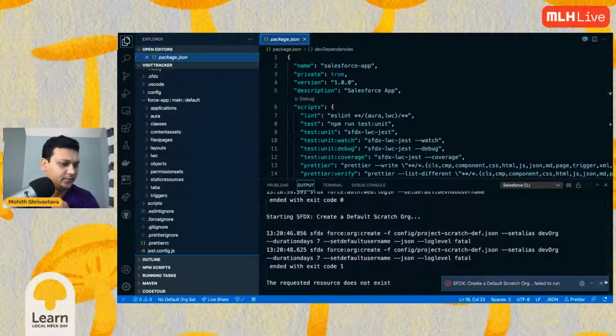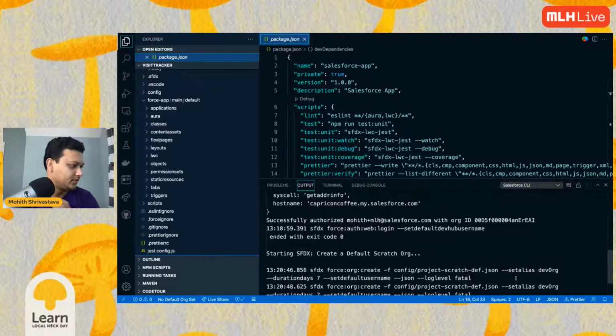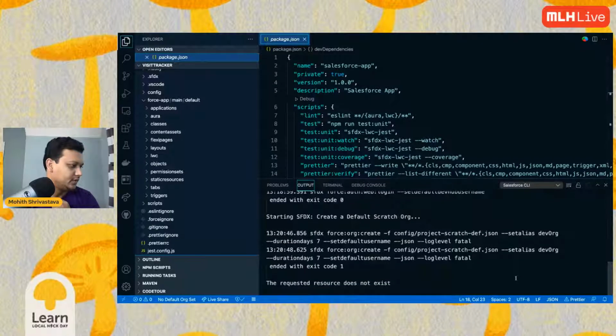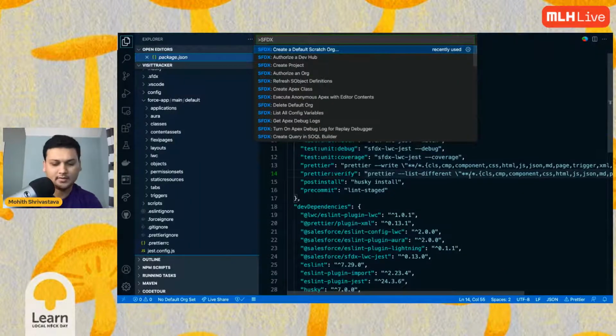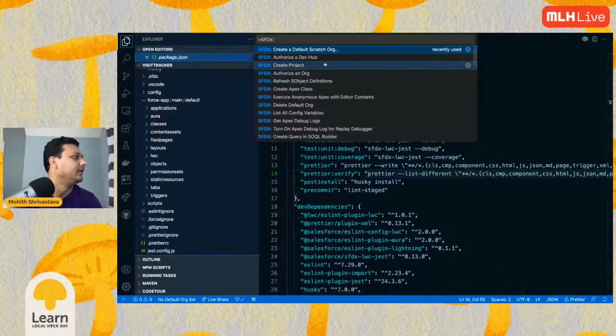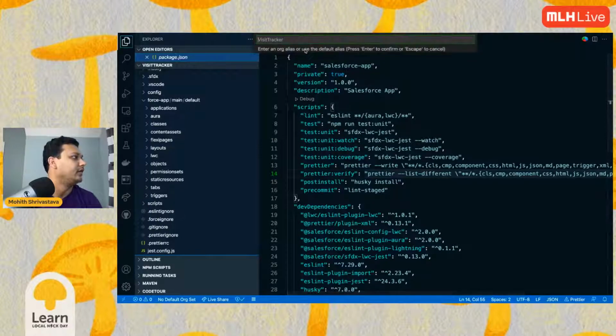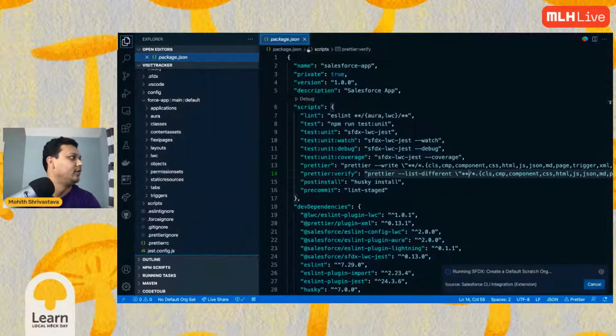Let's see what's happening. The requested resource isn't successfully authorized. So what is it saying? Let's do it once more. Okay. Command Shift P, SFDX, authorize. Okay, create a default scratch org name. Let's call it visit tracker. Let me give it a different name this time. Let's say I want it for 7 days.